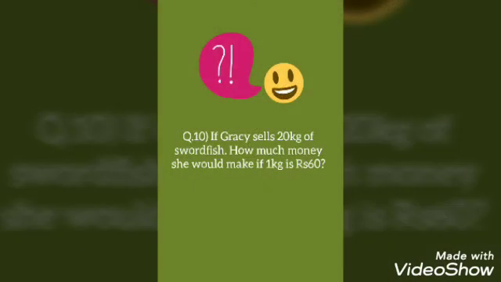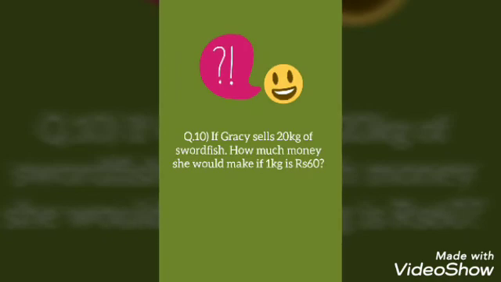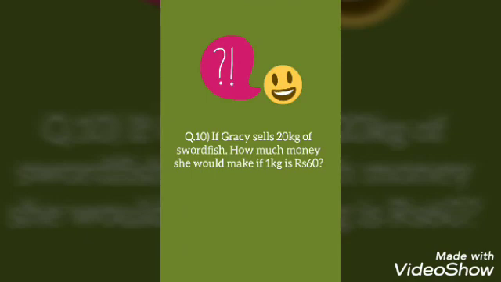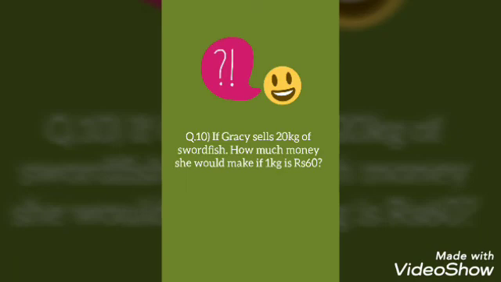Now come to question number 10. If Gracie sells 20 kg of swordfish, how much money she would make if 1 kg is rupees 60? First understand the question. Gracie is selling 20 kg of swordfish. How much money she would make means how much money she will get if 1 kg is 60 rupees. So again 1 kg price is given in the question. We are just going to find out what will be the price of 20 kg of swordfish.